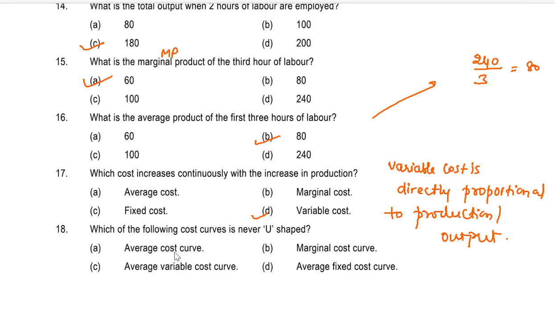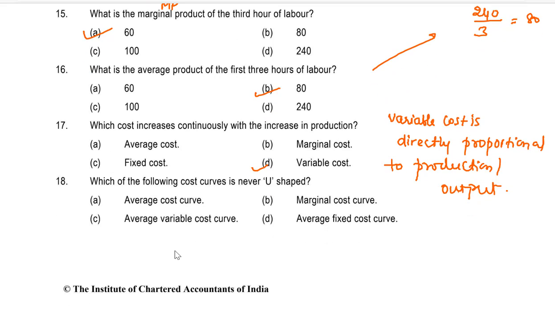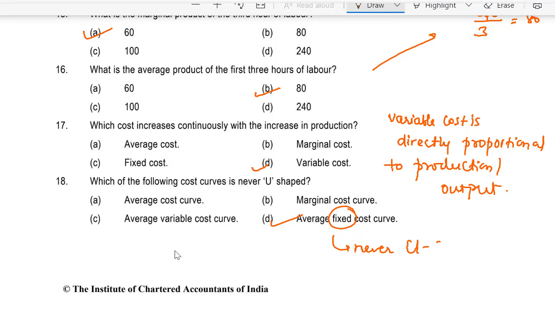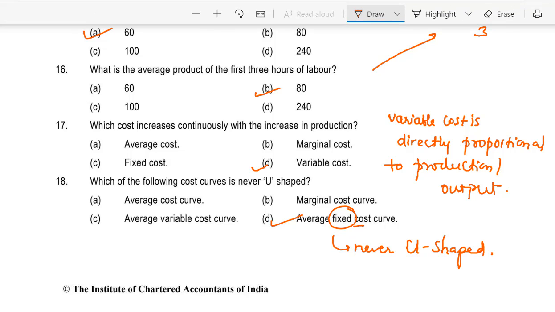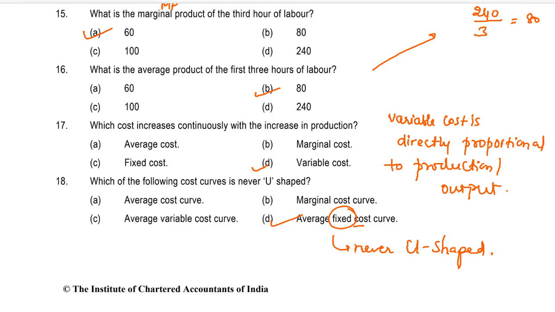Question 18. Which of the following cost curves is never U-shaped? A. Average cost curve, B. marginal cost curve, C. average variable cost curve, or D. average fixed cost curve. It is obviously D. Average fixed cost curve. This is never U-shaped. It is a fixed cost curve, so how could it be U-shaped?